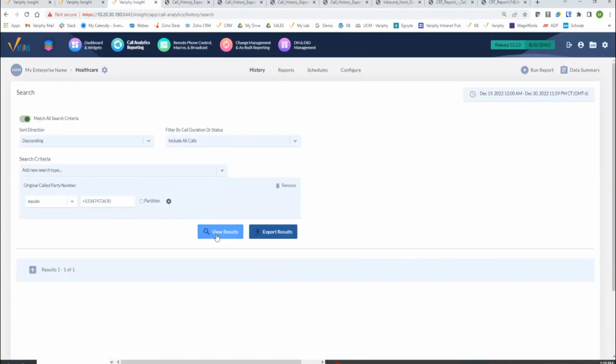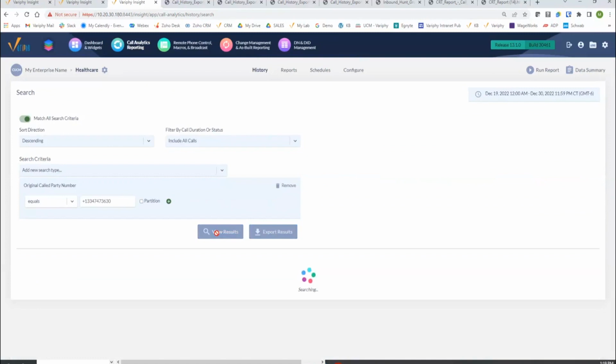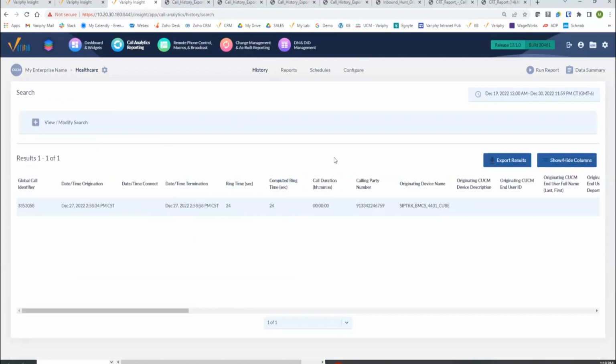So I just want to make everyone aware of the historical processing that needs to be kicked into gear if you want to see the computed ring time populate for your historical data sitting in your database. Okay, now take a look at all of that. Once again, the computed ring time is definitely going to provide accurate speed to answer on these types of call handlements for the complexities.